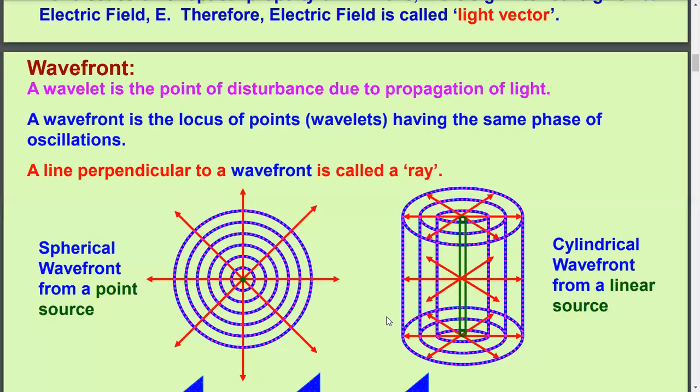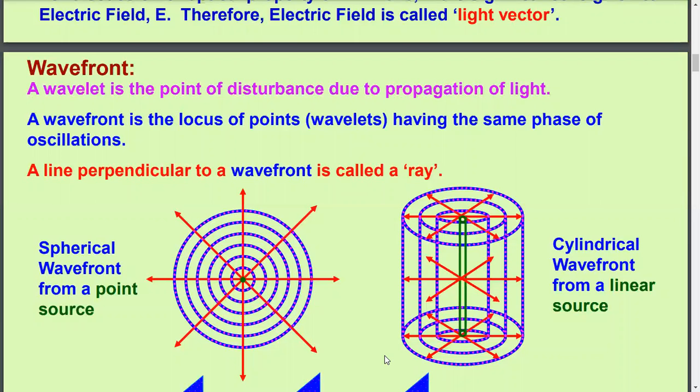Now, what is a wavefront? Here, we have already told you that a wavefront is an imaginary surface symmetrically enclosing the source of light. So here, the source of light is a green point, and the symmetrical surface that can enclose it symmetrically would be a concentric sphere. So this is the sphere, this is the sphere, this is a sphere. As we move away from the source, what happens?